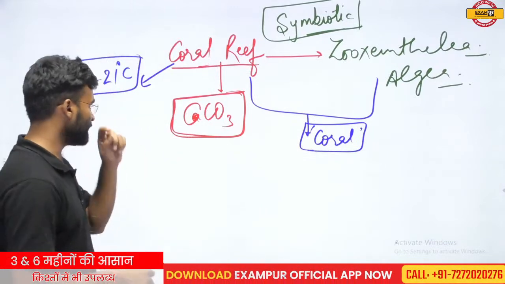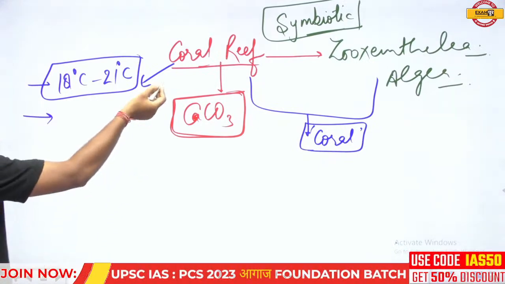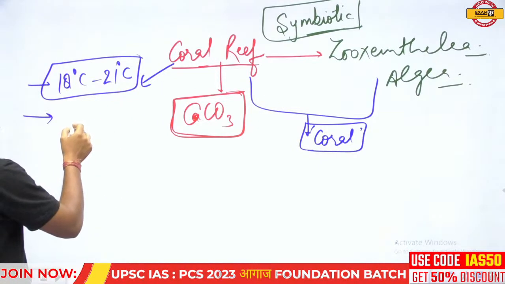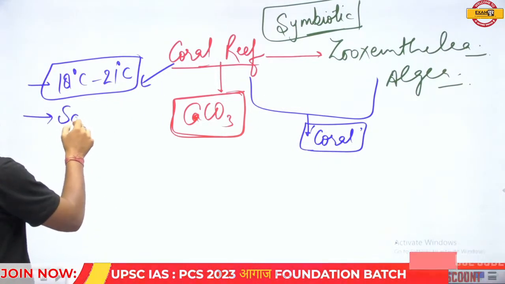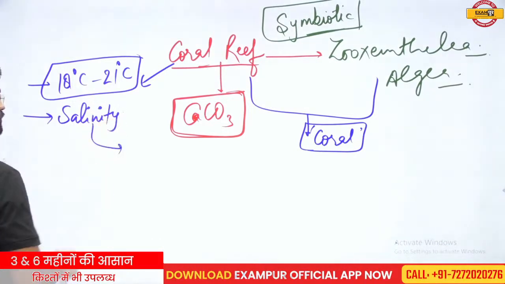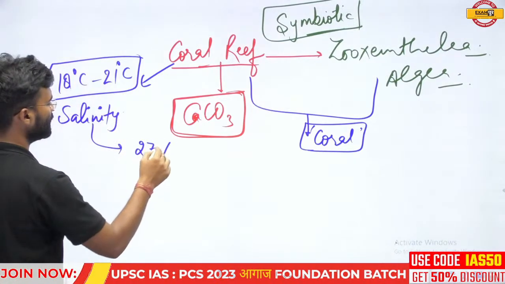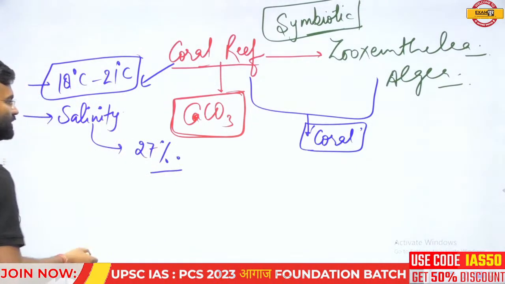So that is the first thing. And the second thing: the water in which the corals will develop has some salinity, not so much and not so little. This salinity is required at approximately 27 grams per thousand.